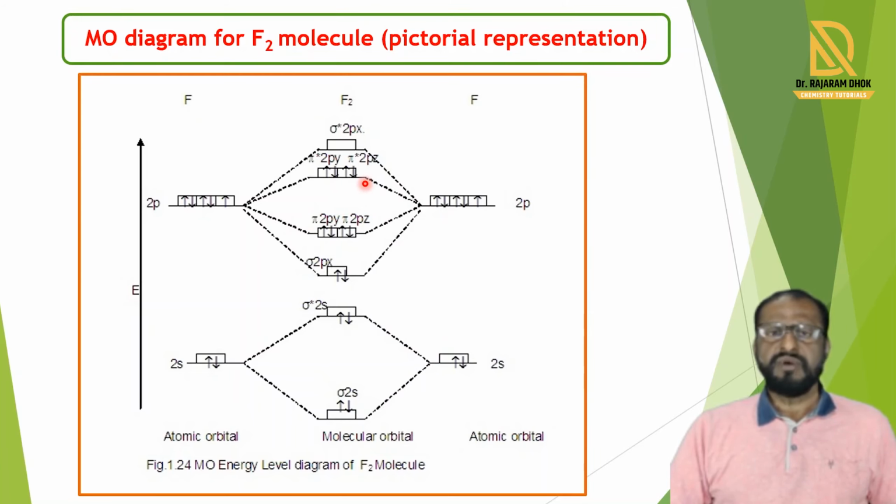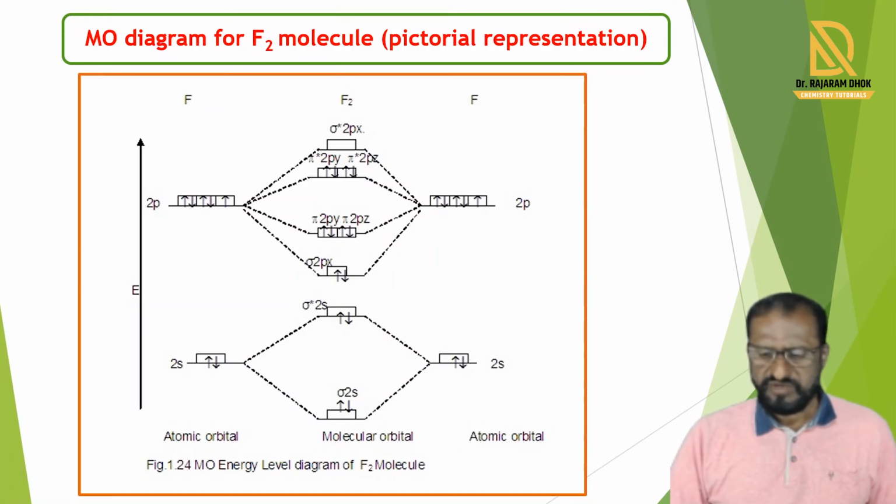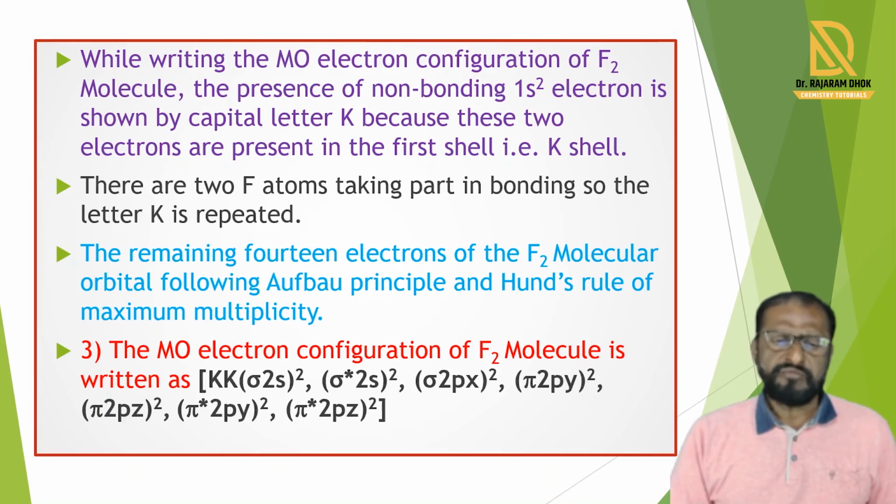Each molecular orbital contains 2 electrons. In this way, the molecular orbitals are filled by electrons according to the Aufbau principle, Hund's rule of maximum multiplicity and Pauli's exclusion principle. From this diagram, we can write the molecular orbital electronic configuration of the F2 molecule.